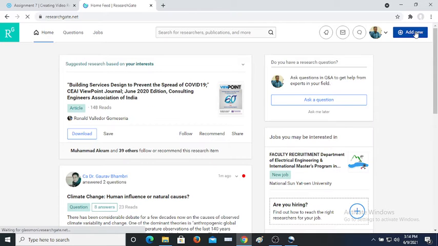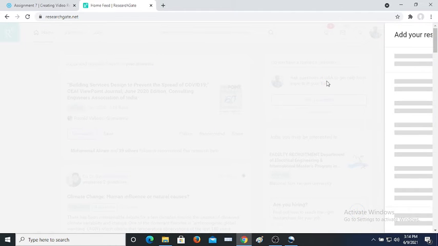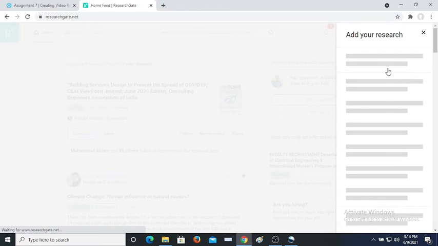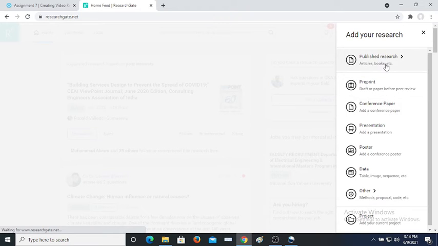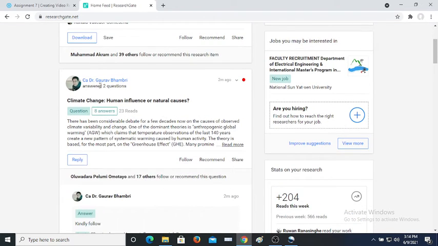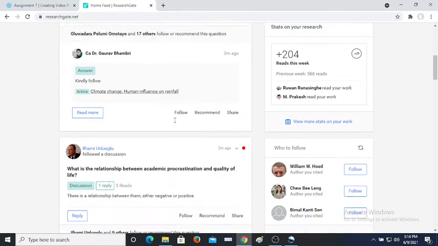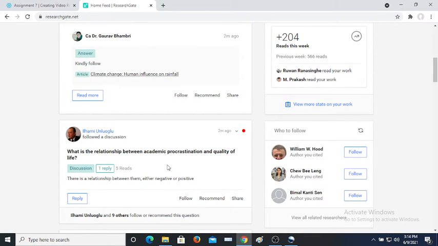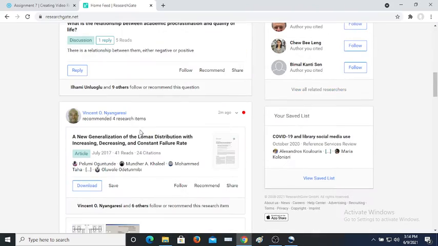If you want to add new articles, then you can click this add new option. Here you can select which one you want to add: article, preprint, conference paper, or any presentation or poster data. Once you click, they will ask for some record information, title, author, everything. Then you simply upload the paper. Once you upload the paper, you can see here immediately that this author has uploaded this paper, or this author has replied to an answer, or this author has asked some question.